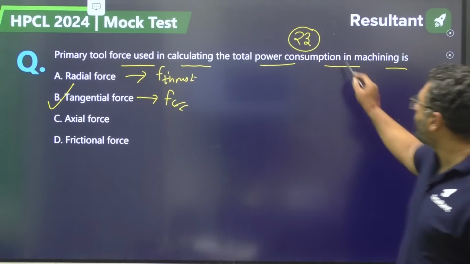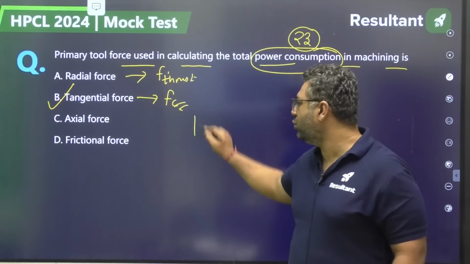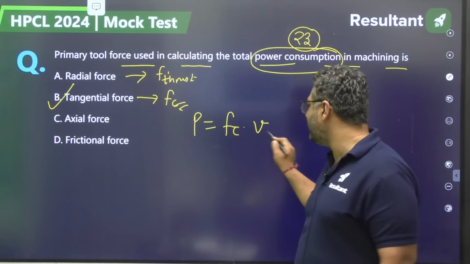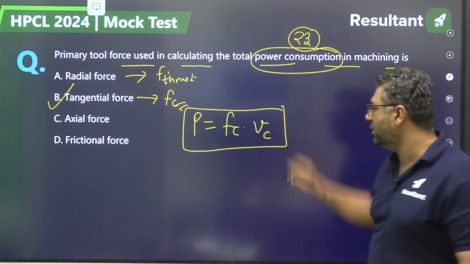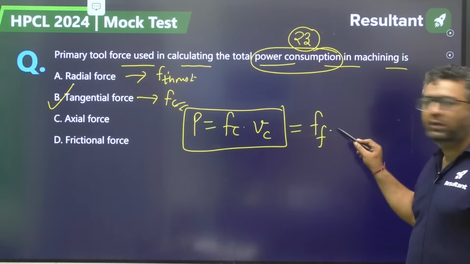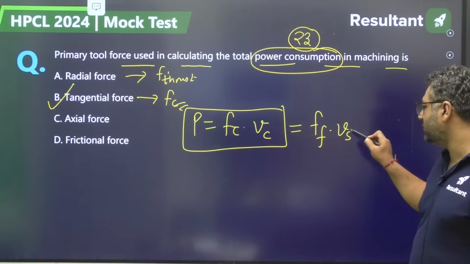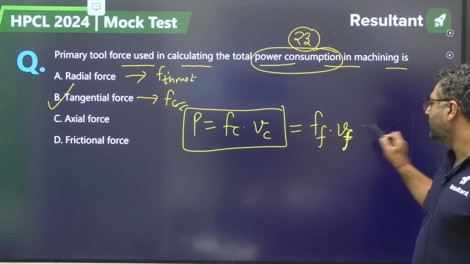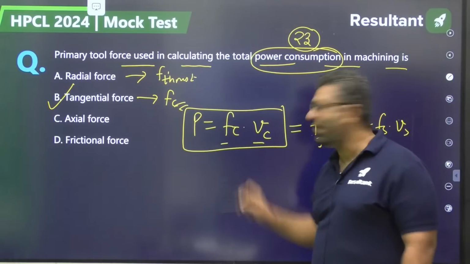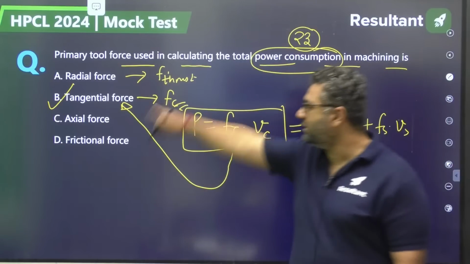Dear, for power consumption, we are going to see the cutting force. How do you write power? Fc into V, where V is the cutting velocity. Or you can say Fc into Vc. This is the power consumption. Now what is getting wasted is the friction force into the chip flow velocity, and then we have the shear force into the shear velocity. So it is Fc into Vc. Fc is nothing but the tangential force. Clear? So guys, the answer for this is B.